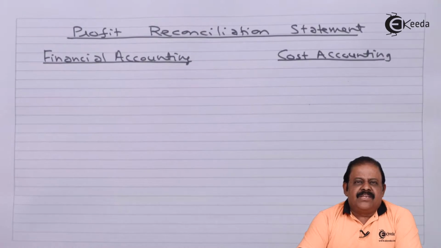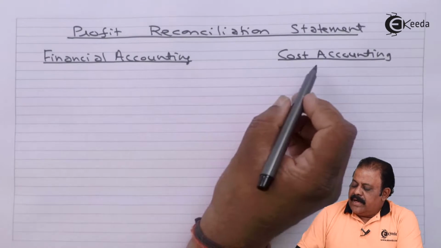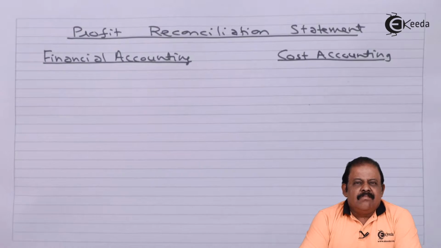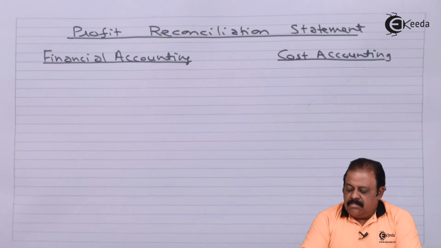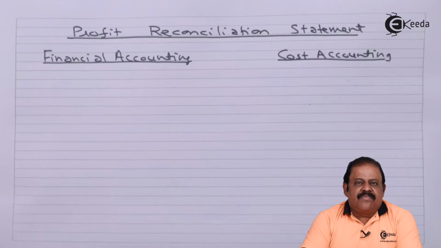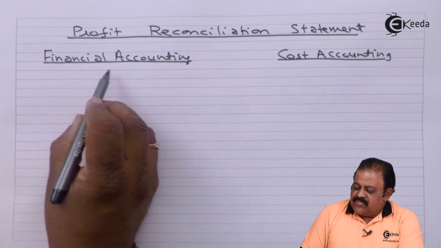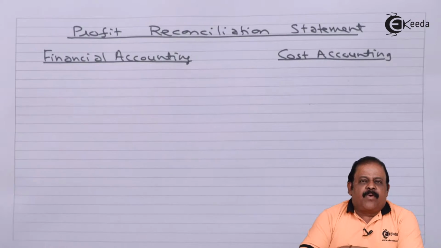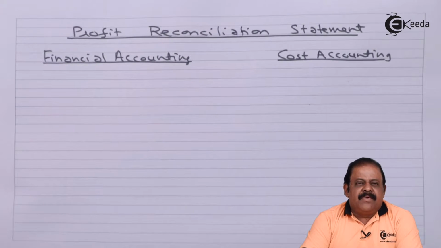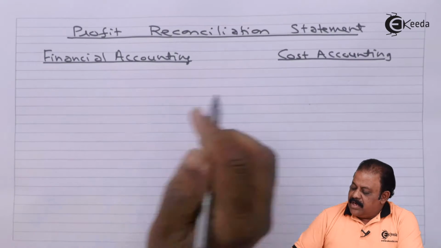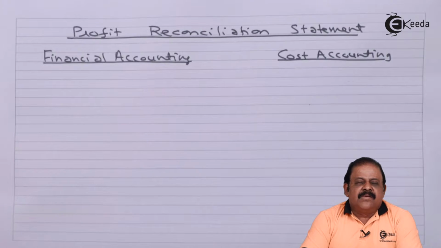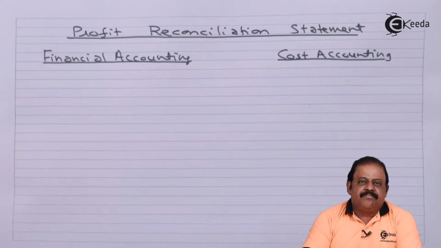These are two separate branches of accounts, financial accounting and cost accounting. Both are based on different subject matter, different principles, and different techniques, but both are equally important in the world of accounting. We use financial accounting to prepare the profit and loss account and income statement to find the amount of profit or loss for a particular period. Similarly, in cost accounting, we estimate cost and try to find out profit or loss for a particular period.